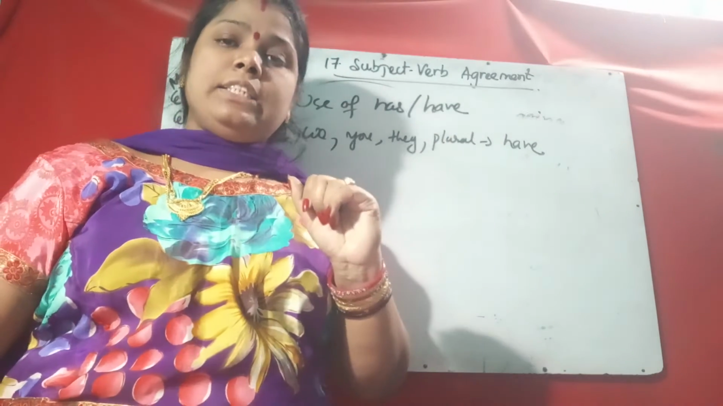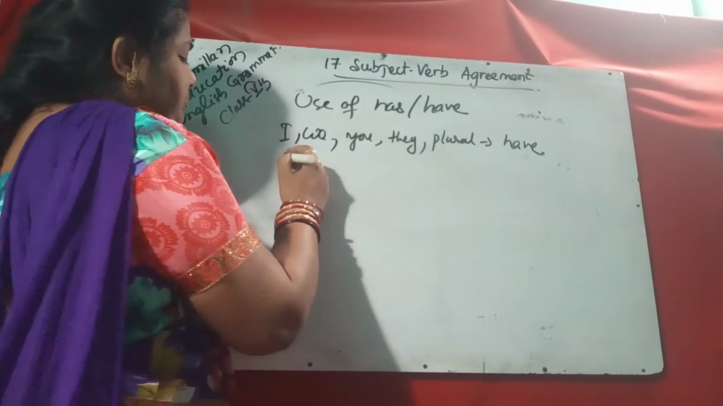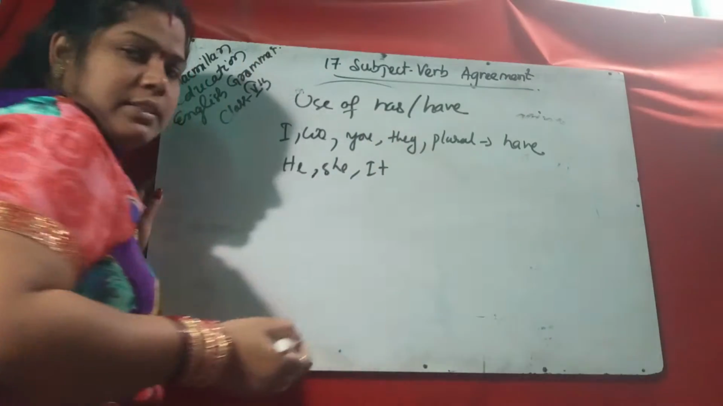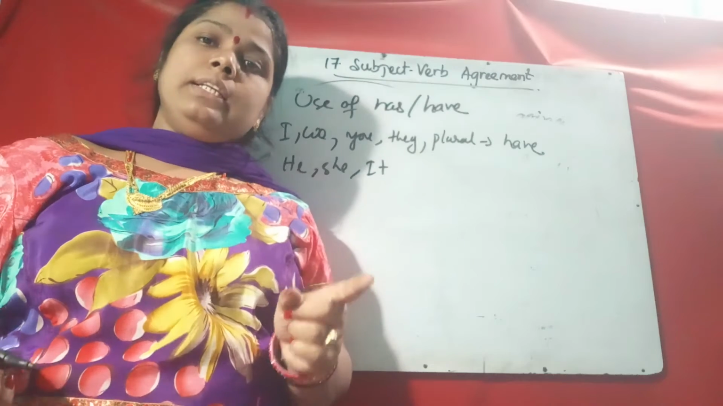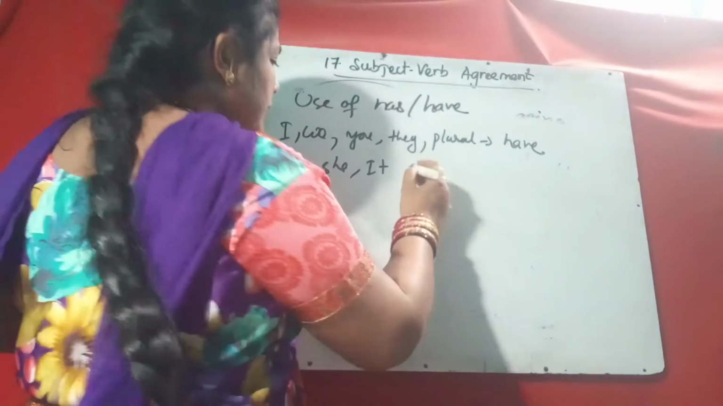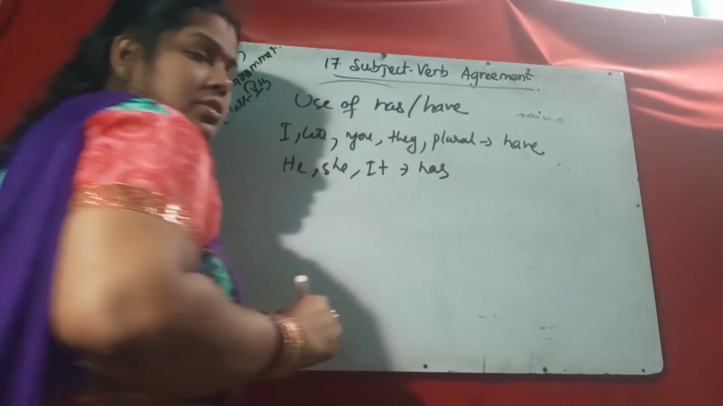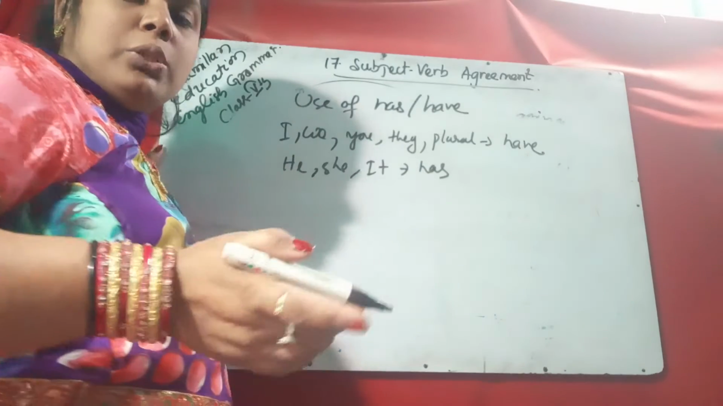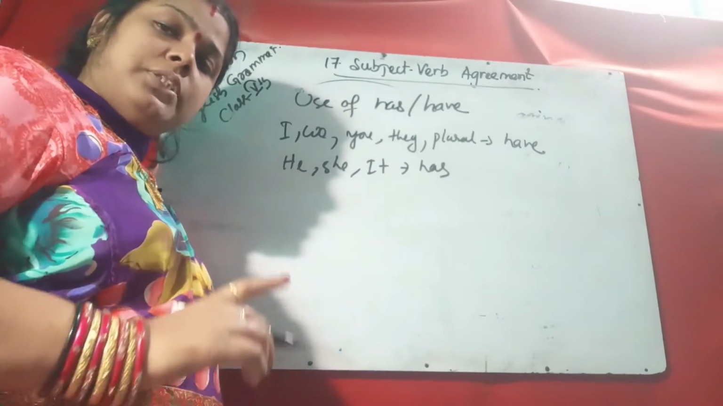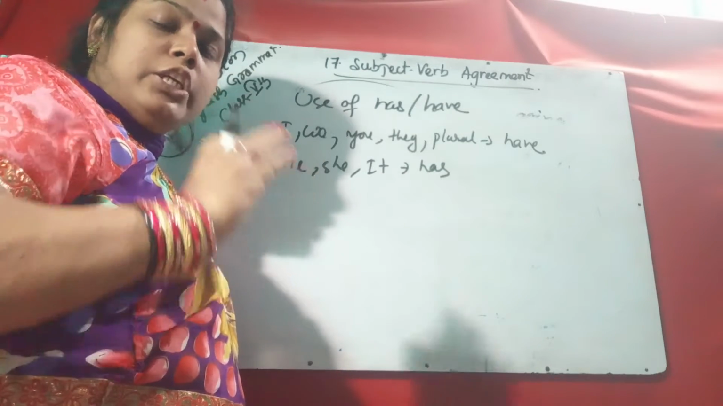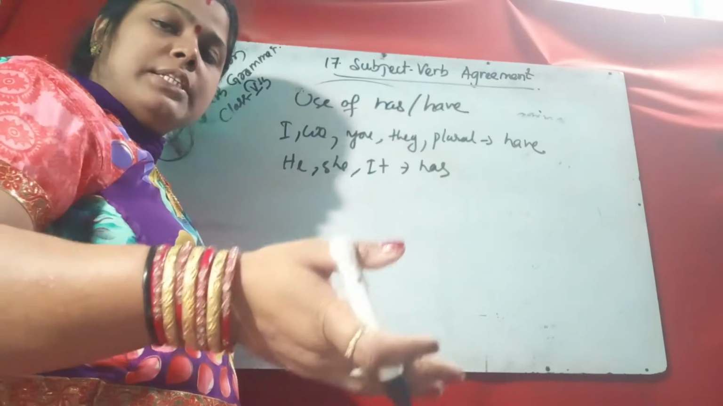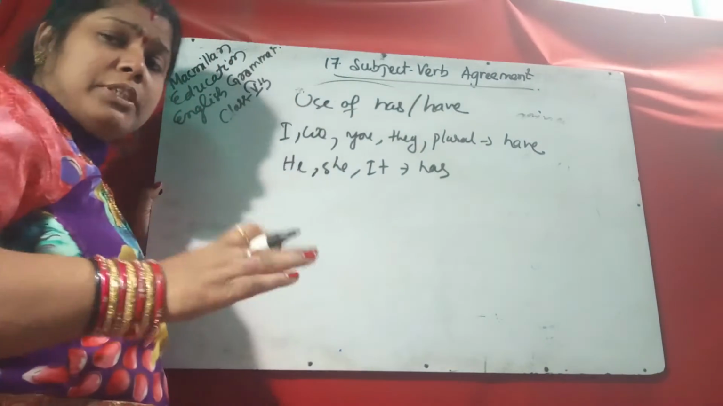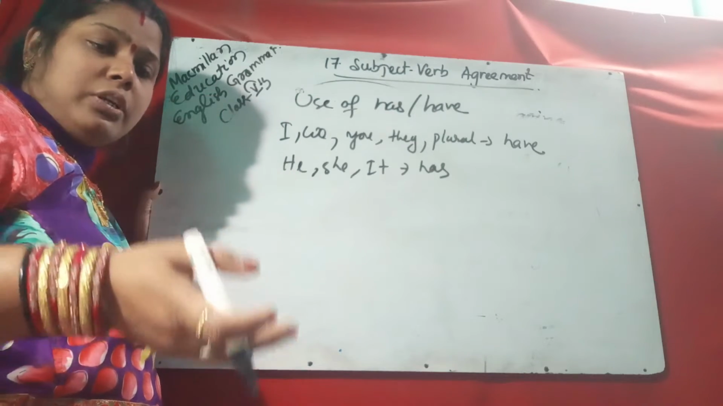But has is used with what? He, she, it. Singular third person. We use has. He has. She has. It has. Ram has. Gopal has. Sita has. So for a singular third person we use has. For I, we, you, they and plural subjects we use have. So this is the subject verb agreement by using has or have.